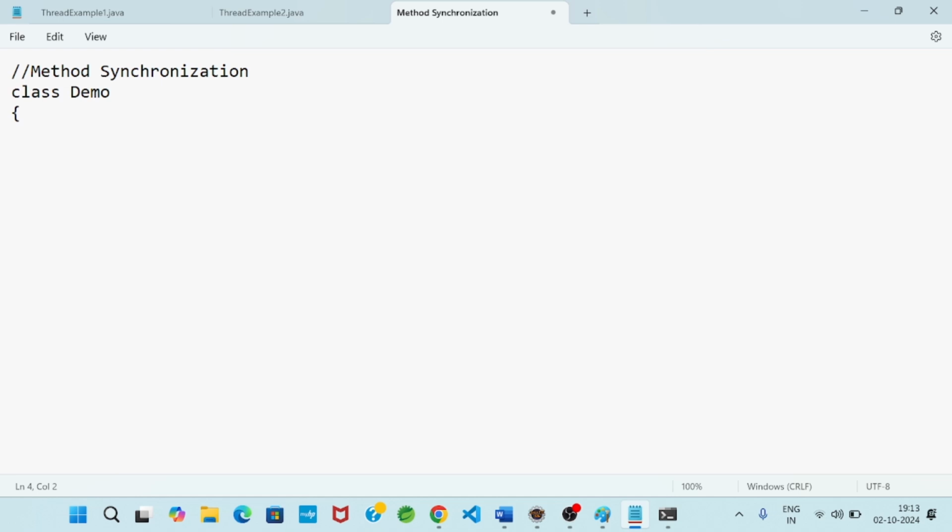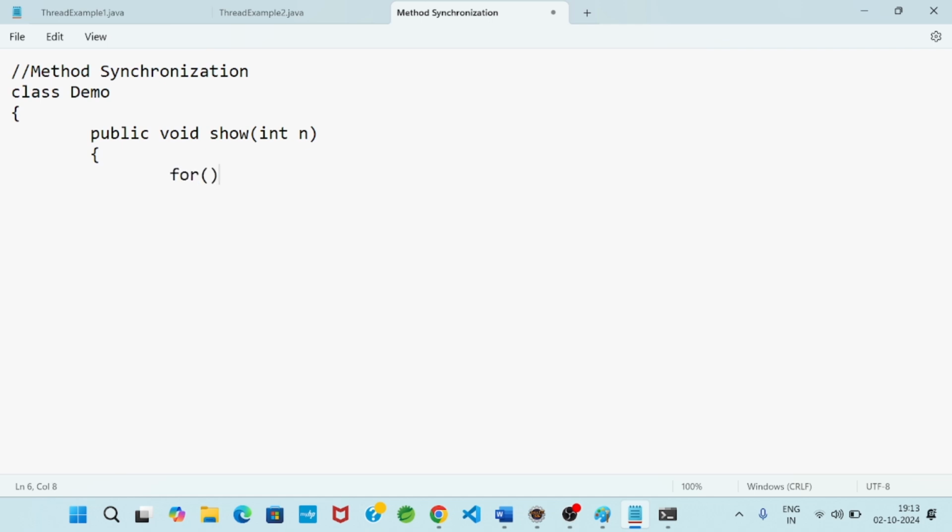Now, one class I am defining, because every Java program is nothing but a class. Whatever we will do, we have to do inside a class. A Java program is a class, consisting of one class or more than one class. So let class demo. One method I am defining: public void show method, taking one argument, int n.